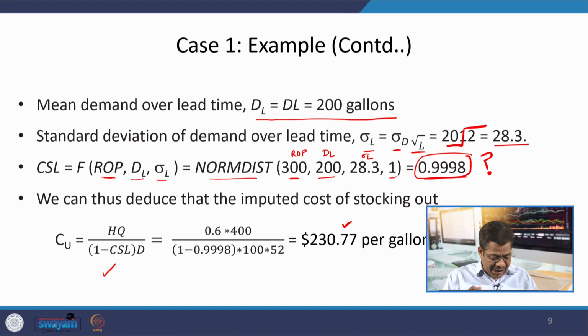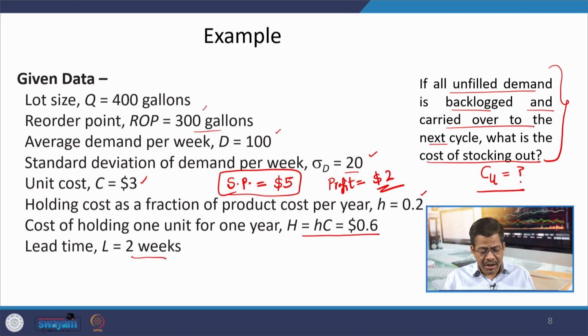Practically speaking, if profit is $2 per unit and since demand is backlogged, you can very easily understand that if profit is not coming in this period, this profit will come in the next period, and let us say some penalty may be there, and that penalty will be, let us say, 50%.